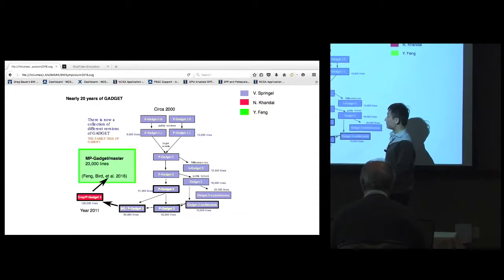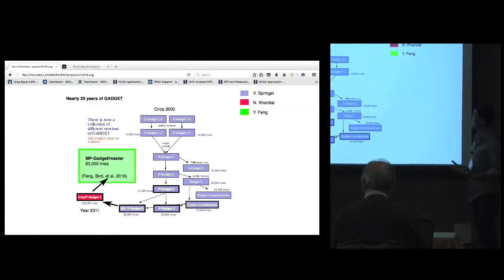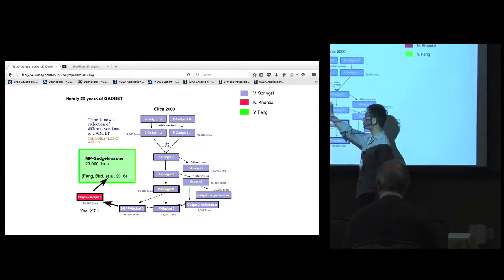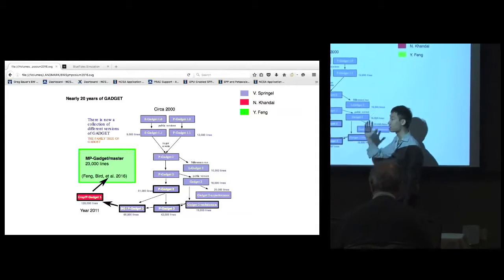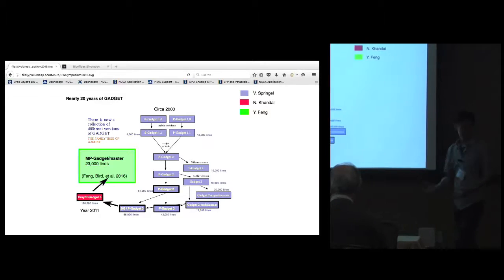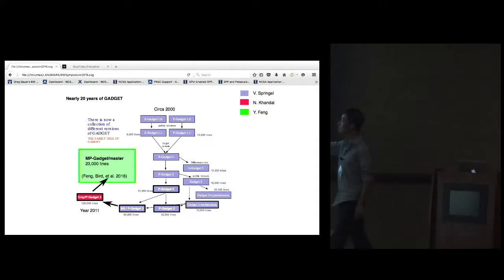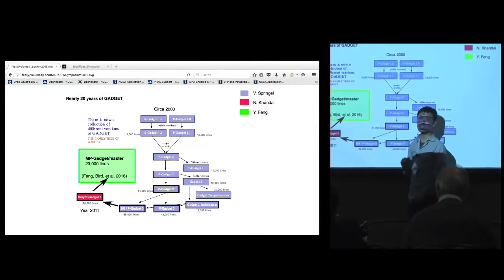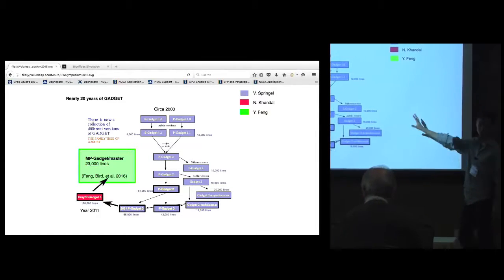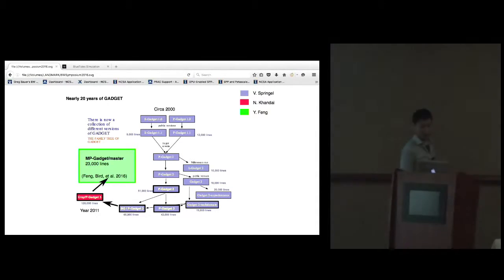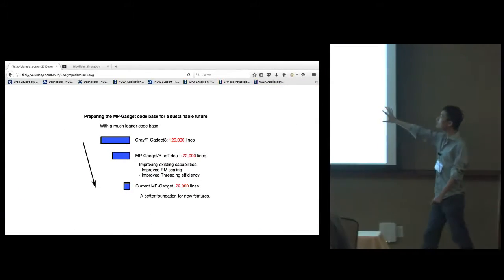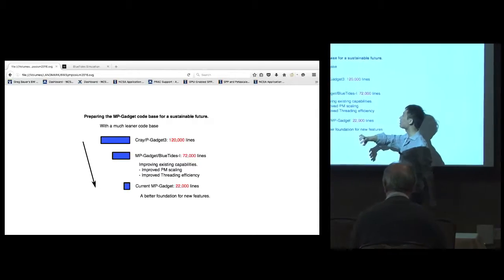So, of course, we realized there are probably some issues. One topic we've been working on is to reduce the clutter in the code and make it more sustainable. Our current master branch on GitHub of MP-Gadget has 23,000 lines. And we are still working on reducing the complexity of the code to get it ready for the future. And this shows the focus of development.